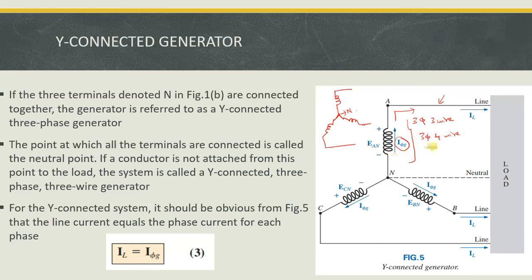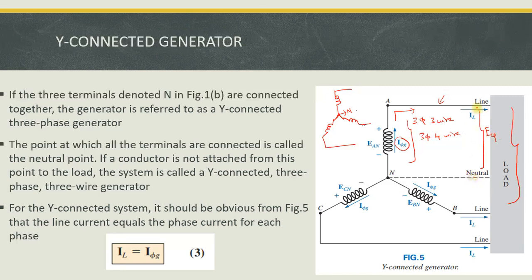So when we measure the line voltage, we measure the voltage across any two phases: AB, BC, CA line. Suppose I measure the voltage across the line and the neutral, which is taken as E phase. That means it is a phase voltage.